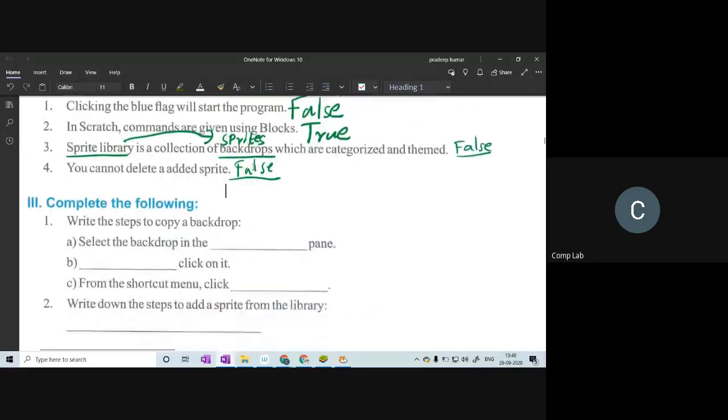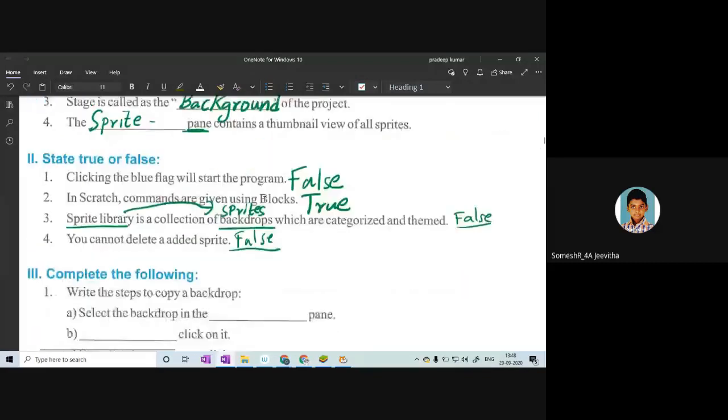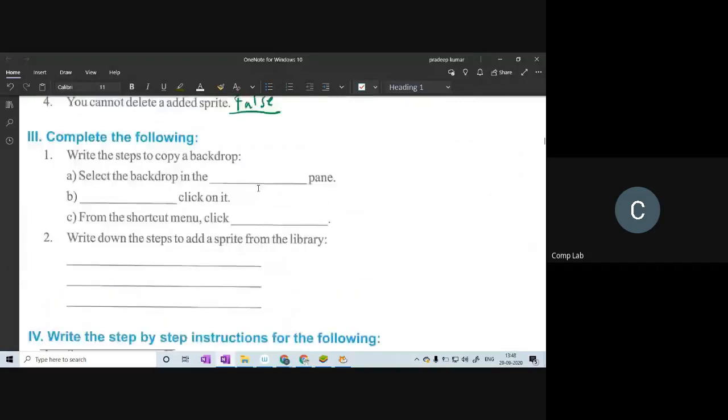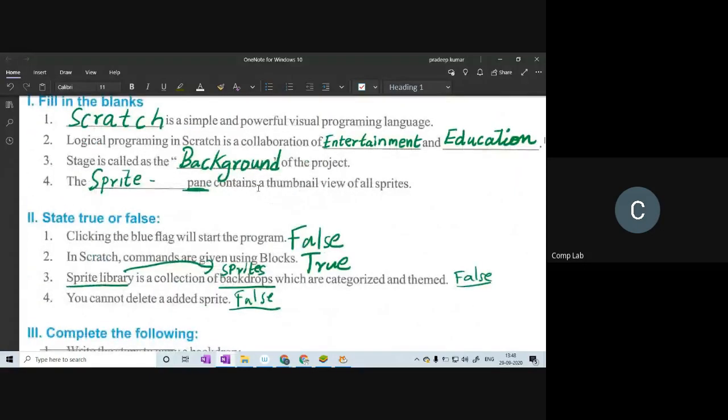Everyone, you can try the other questions on your own. We have lots of questions below. You can just try these questions on your own. If you don't have space to write the answers, you can staple a single white page onto your book and write it. If you don't want to do that, you can take an old notebook and simply write those answers. There's no need to take a new one, though you can if you want. An old notebook with maybe 20 pages will be sufficient.